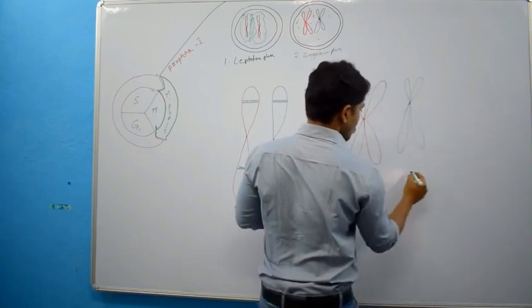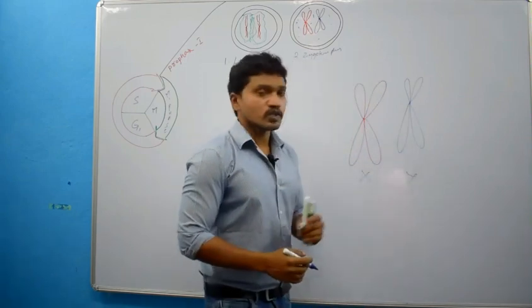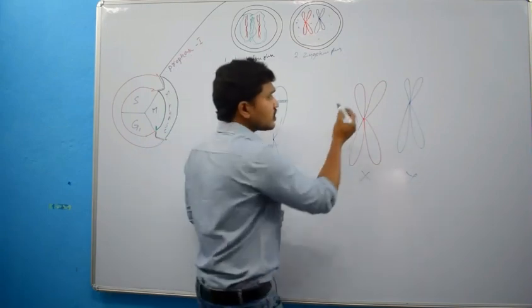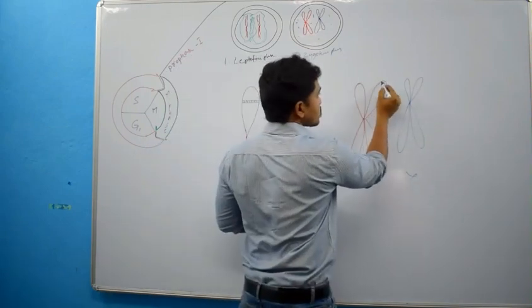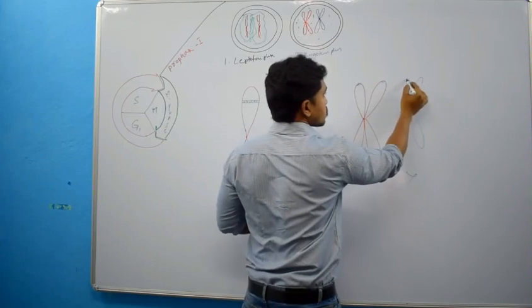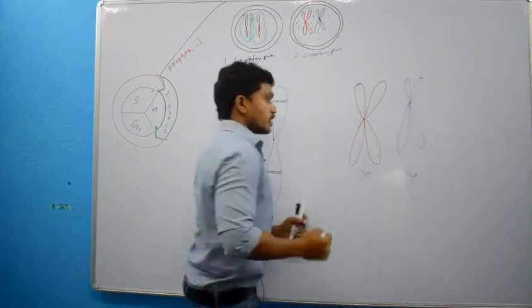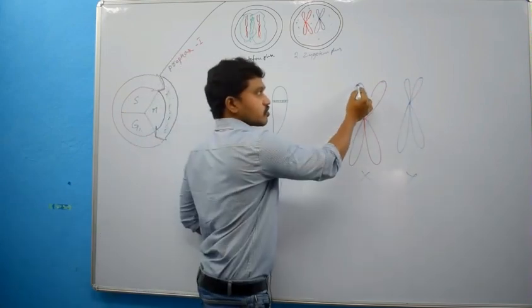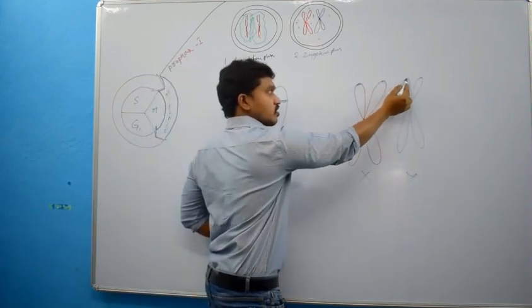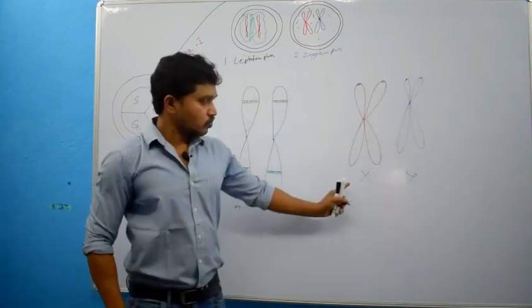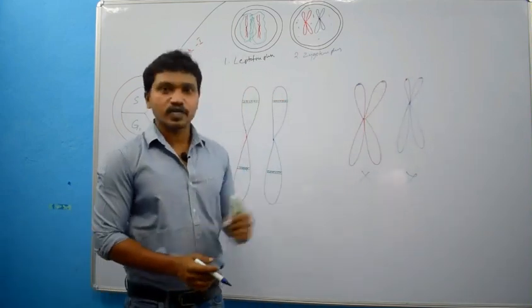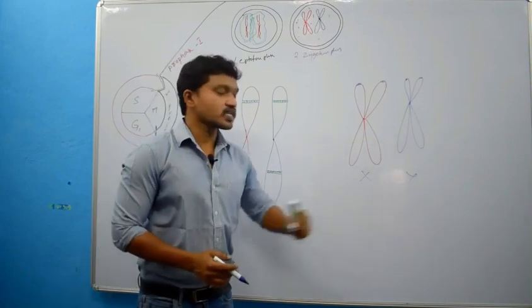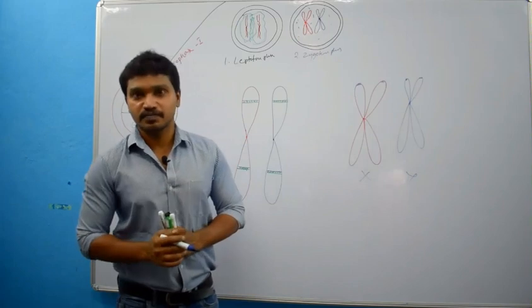This is X chromosome and this is Y chromosome. Usually these two chromosomes are not homologous to each other, but a small portion which is present at the short arms of both X and Y chromosomes are identical to each other. In this manner, these X and Y chromosomes will arrange side by side.